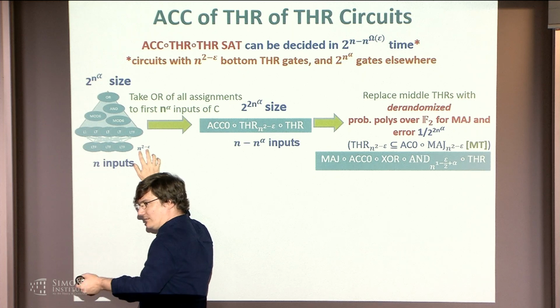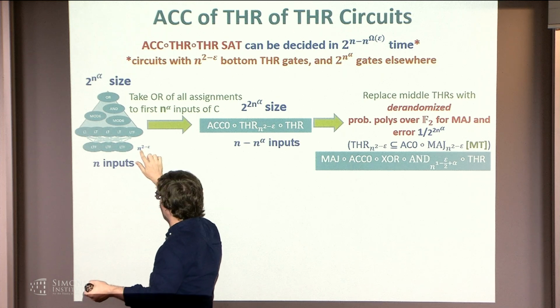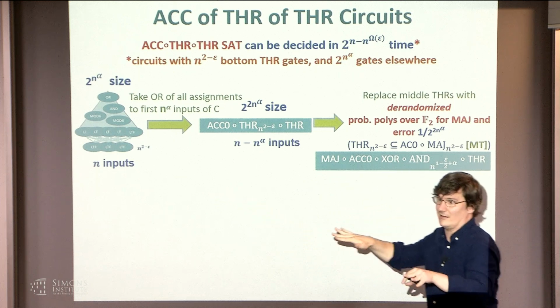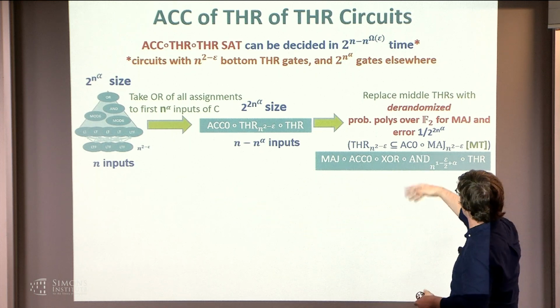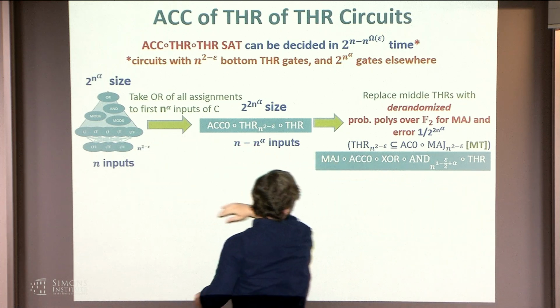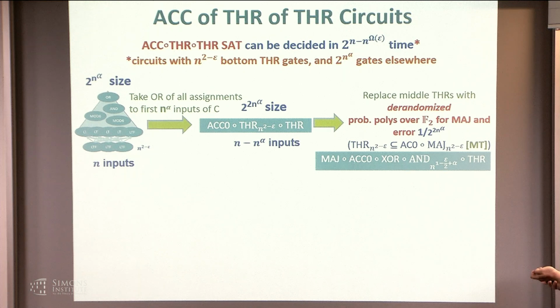So whenever I apply my probabilistic polynomial of square root number of inputs degree, that degree becomes sublinear in n, like n to the 1 minus epsilon over 2 degree, if it had constant error. Now I want more error, because I want to do some vote over all the possible things, so it blows up the degree a little bit here. But that's the key point: because I have this square root in my degree, I can handle subquadratic LTFs.